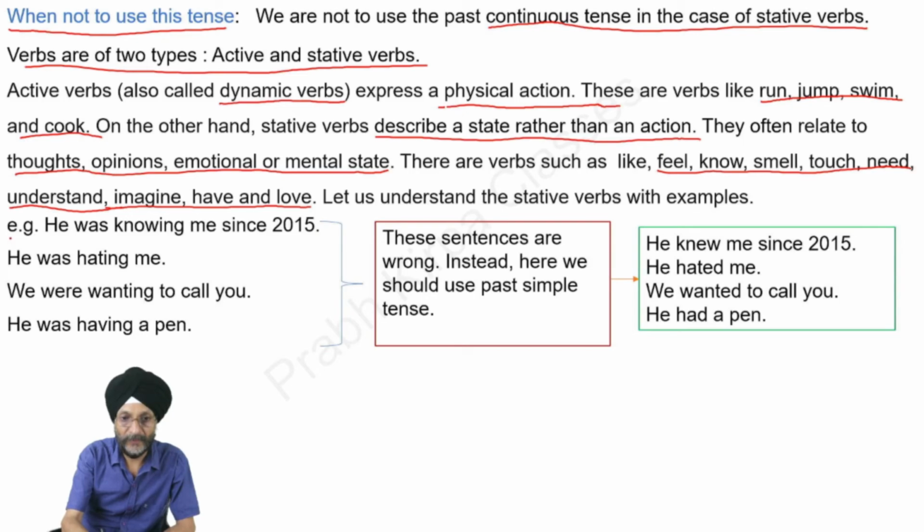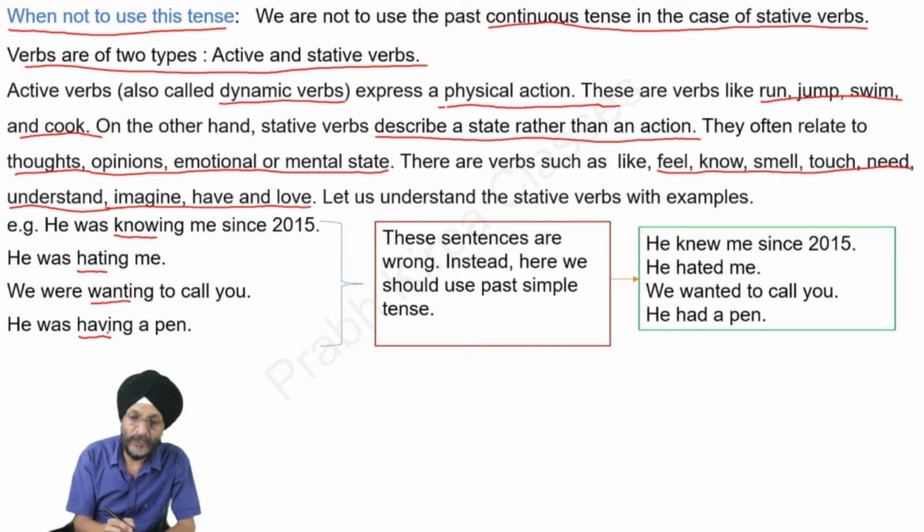For example, he was knowing me since 2015. Here you will observe that know is a stative verb. Next line, he was hating me. Hate is a stative verb. In the same way, we were wanting to call you. Want is a stative verb. He was having a pen. Have is a stative verb.